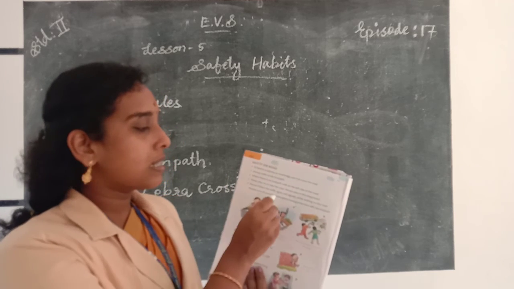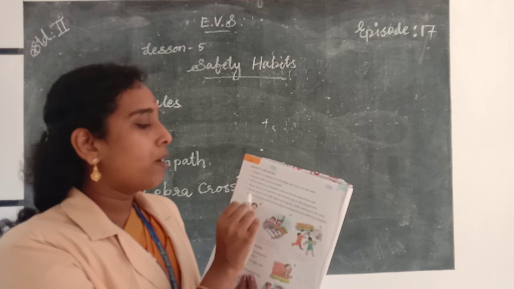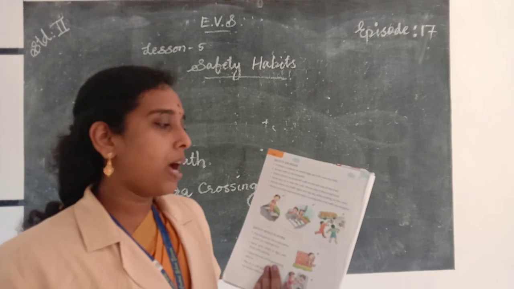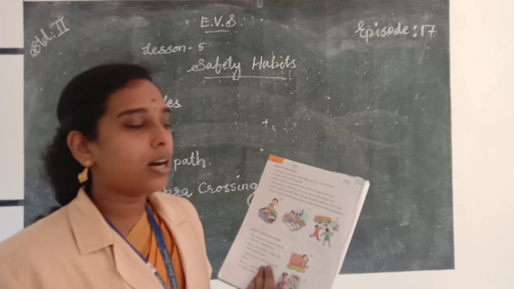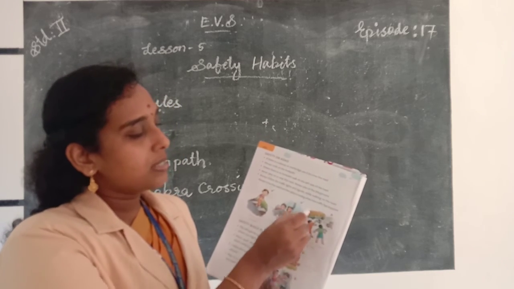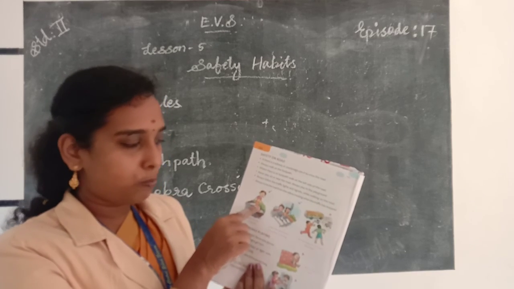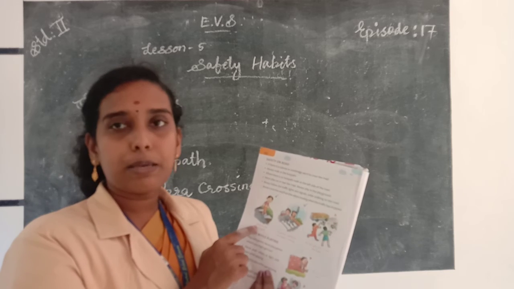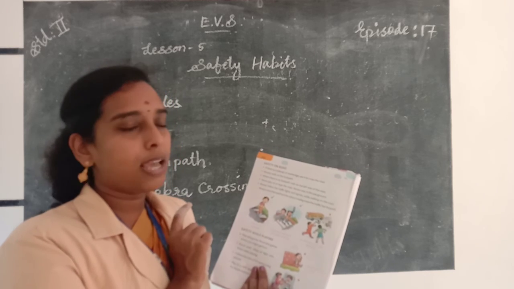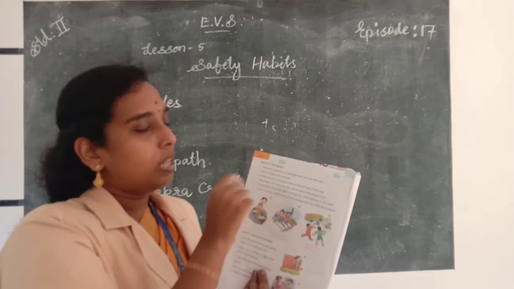Always follow the traffic lights and signals while walking on the road, and always cross the road from the zebra crossing when the traffic has stopped. Here these two pictures represent good safety habits. That means walk on the footpath and cross the road from the zebra crossing. These are safety rules that we follow on the road.